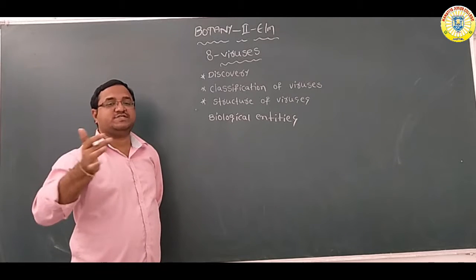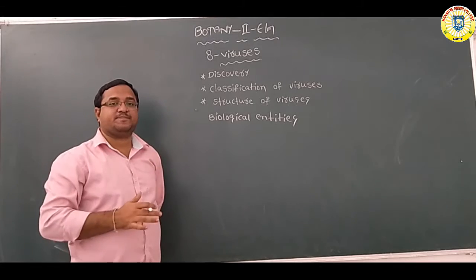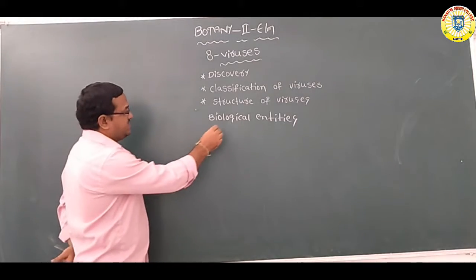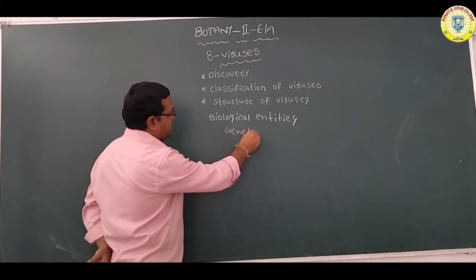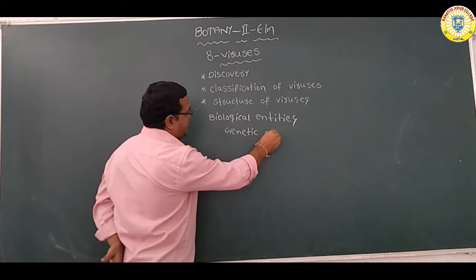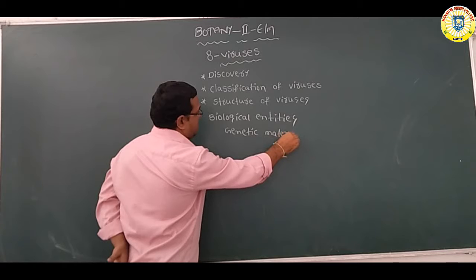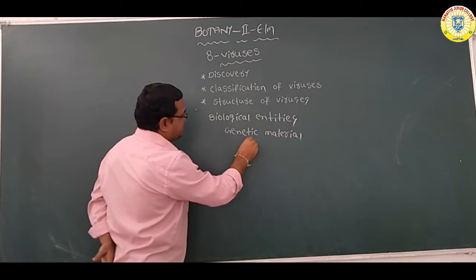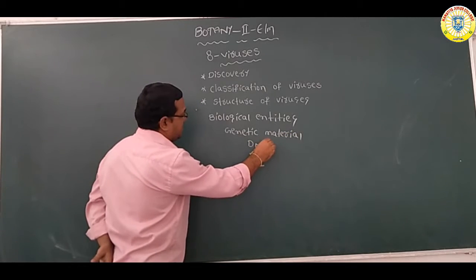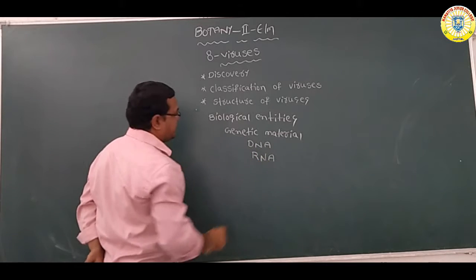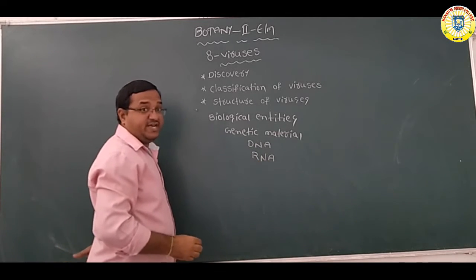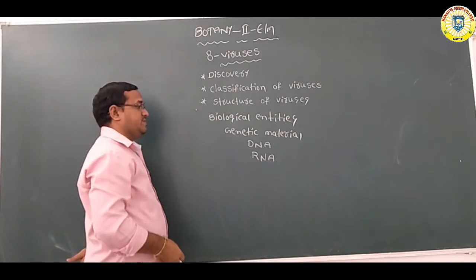And mainly, if you see the structure of the virus, it contains genetic material. The virus mainly contains genetic material, either DNA or RNA.